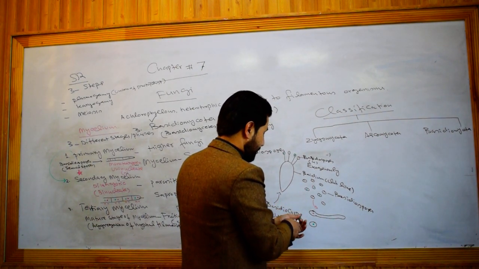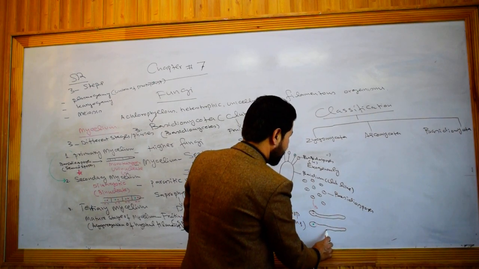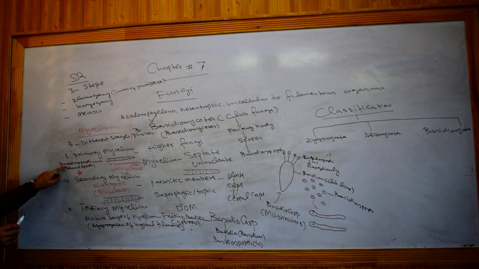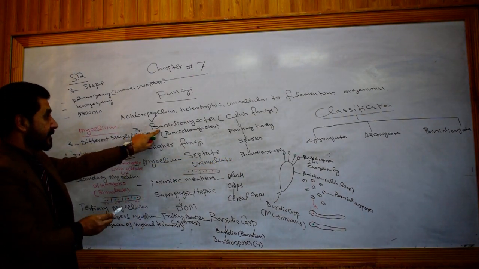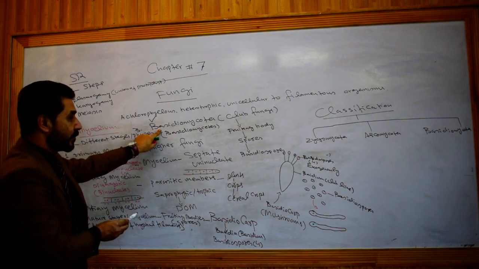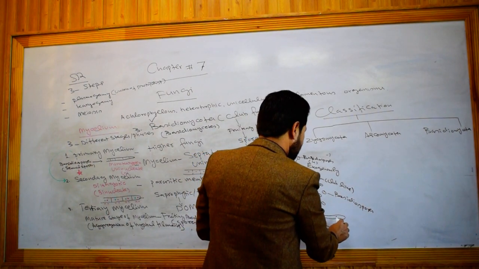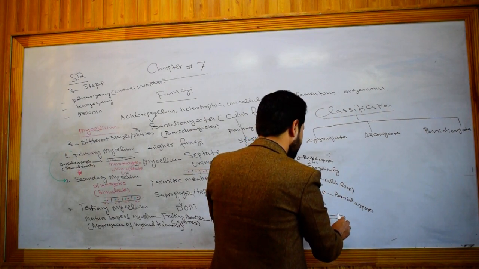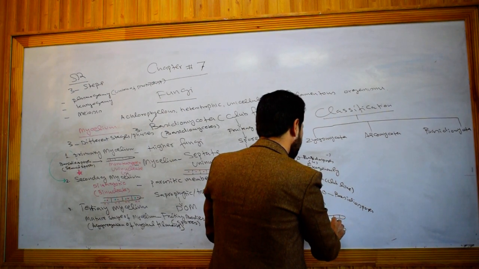These are the primary mycelium, the one we have talked about here. This is the primary mycelium. Primary mycelium is produced as a result of germination of what? Basidiospores, which are the characteristic sexual spores of the members of Basidiomycota. And primary mycelium will always be haploid and monokaryotic.